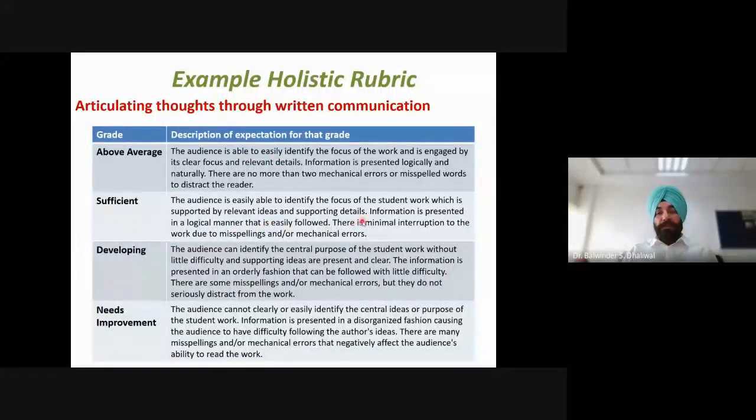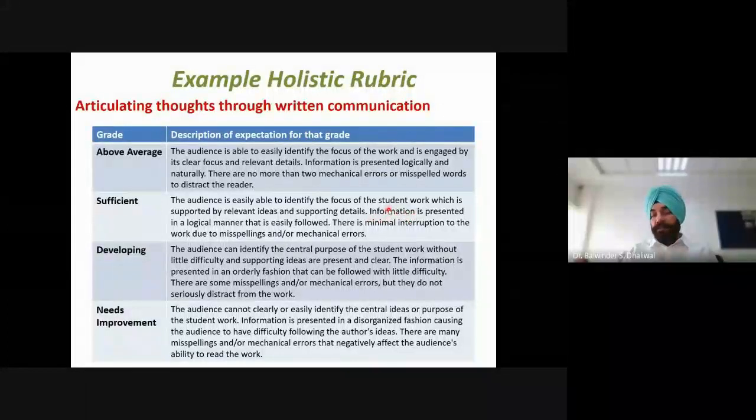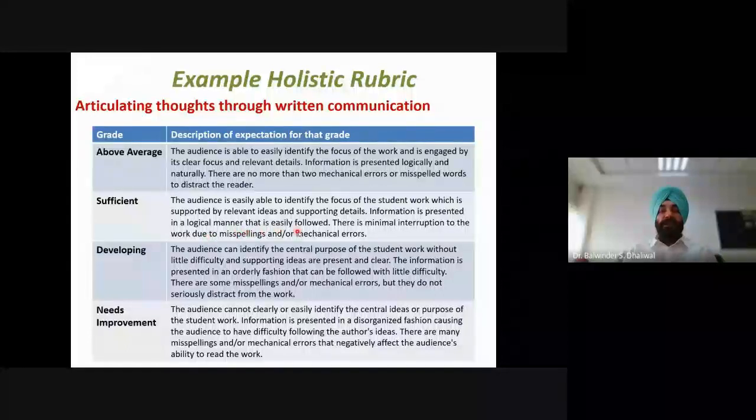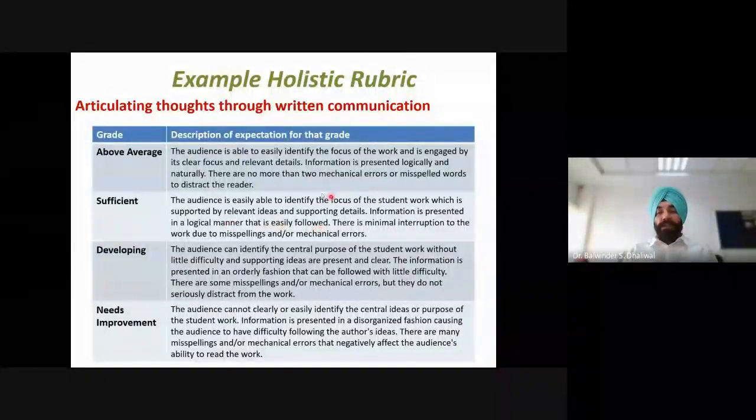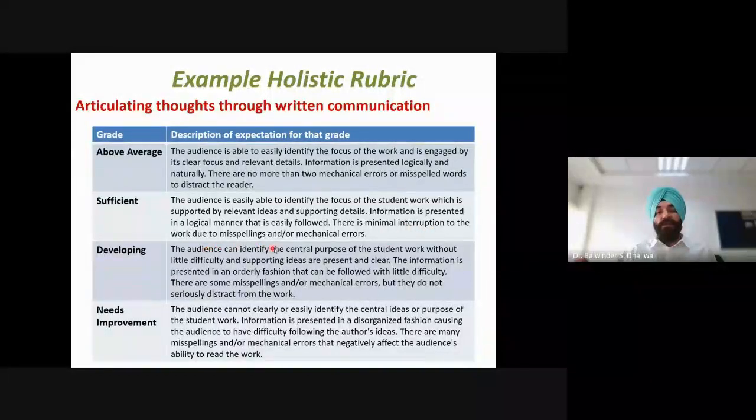Similarly, about the organization, in the second level the expectation is that information is presented in a logical manner that is easily followed. Here we are saying that it is easily followed, whereas there we said naturally followed. And in the first description, there is talk of not more than 2 mechanical errors. Here it is written that there is minimal interruption to the work due to misspellings or mechanical errors. This way, we need to write descriptions for our levels.